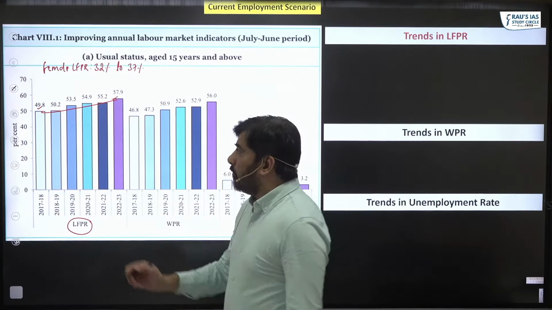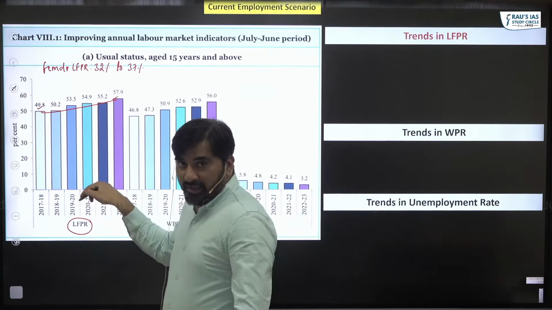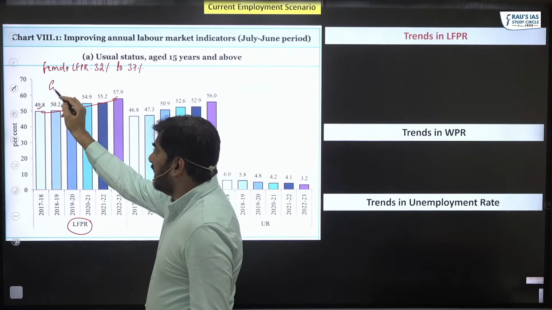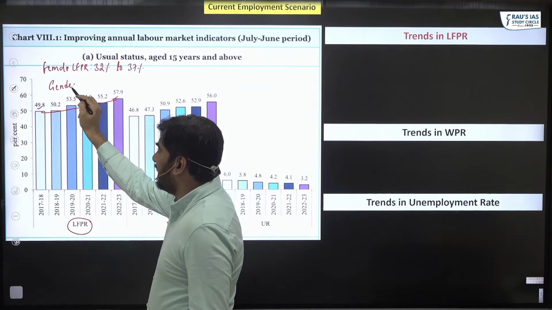But the biggest problem that we have in LFPR is a gender disparity.